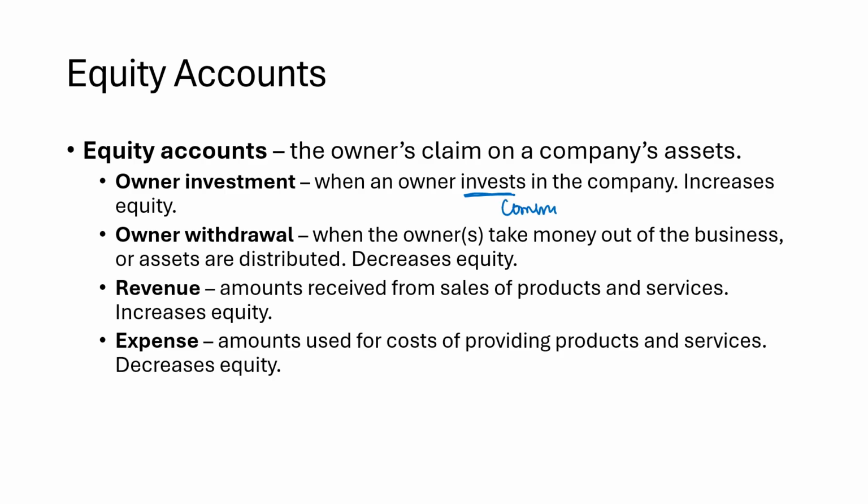So we see that in a corporation, that investment showing is common stock. Any owner withdrawals, so any of the money that goes out of the business to the owners. Typically we see that in corporations called dividends. Remember, common stock increases equity, dividends decrease equity.